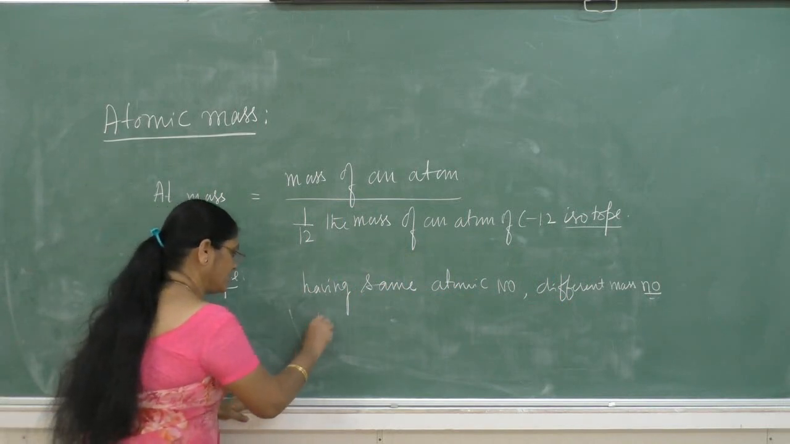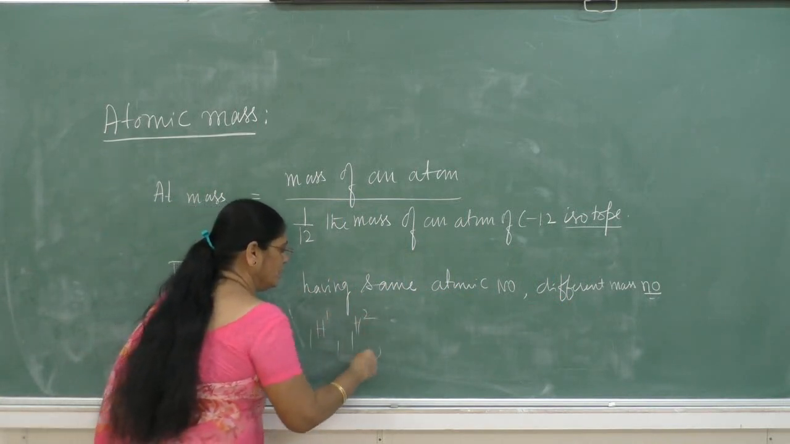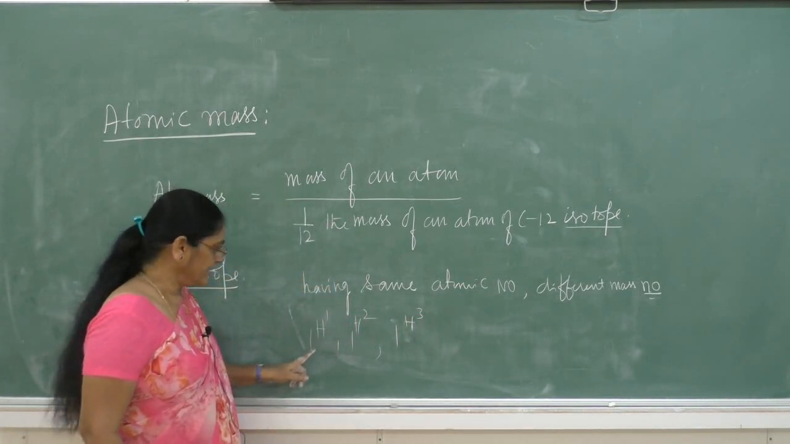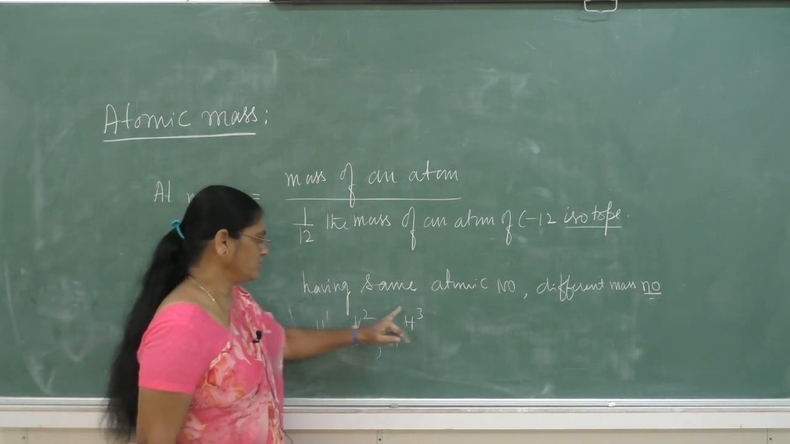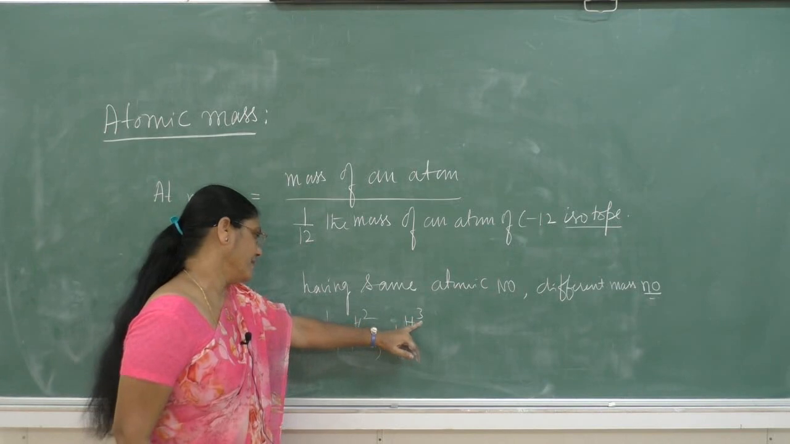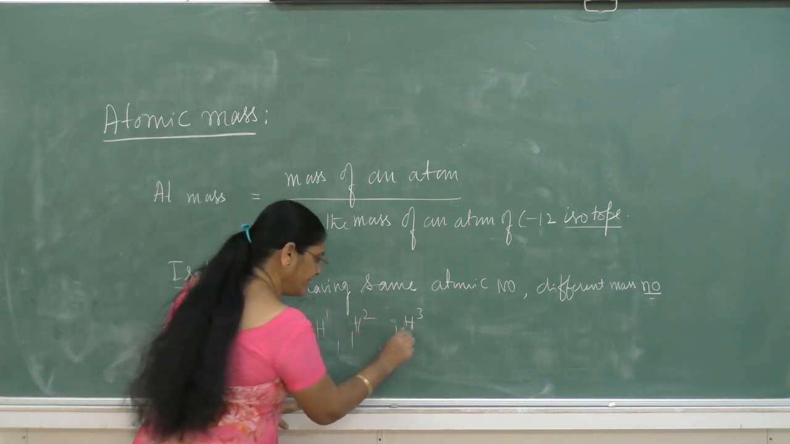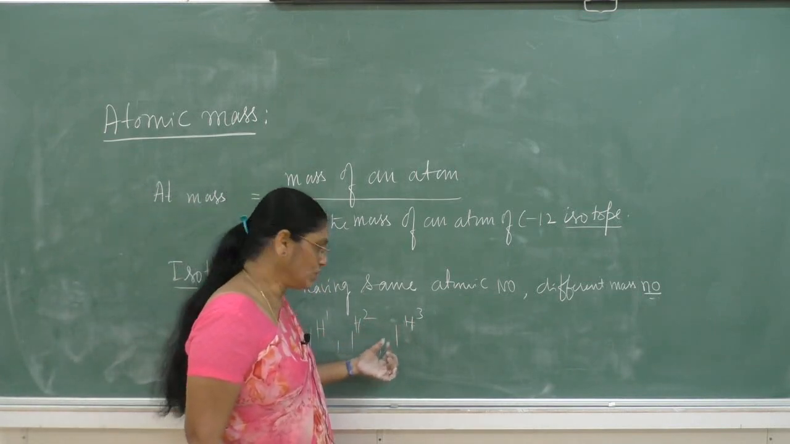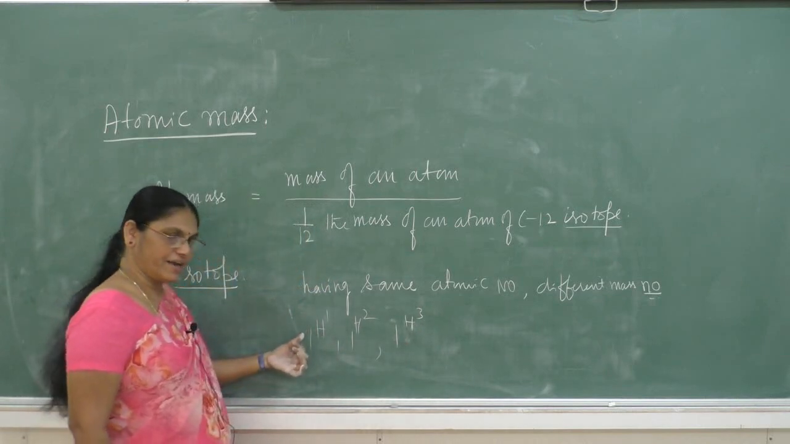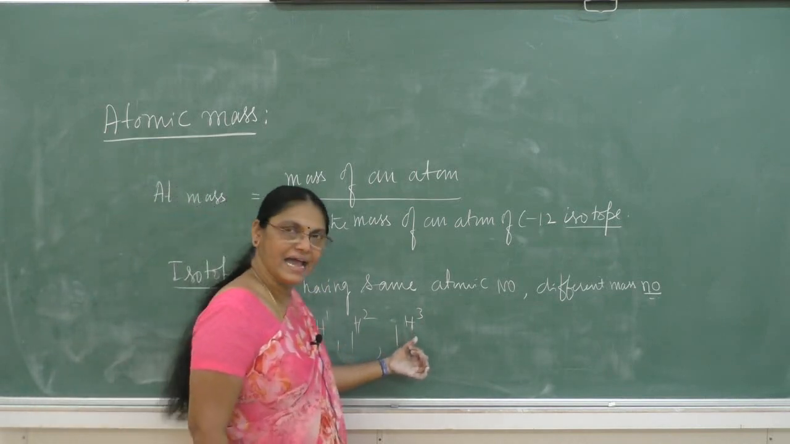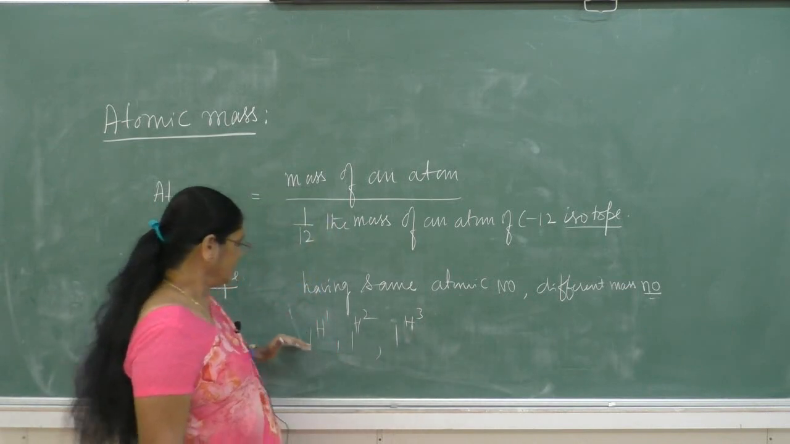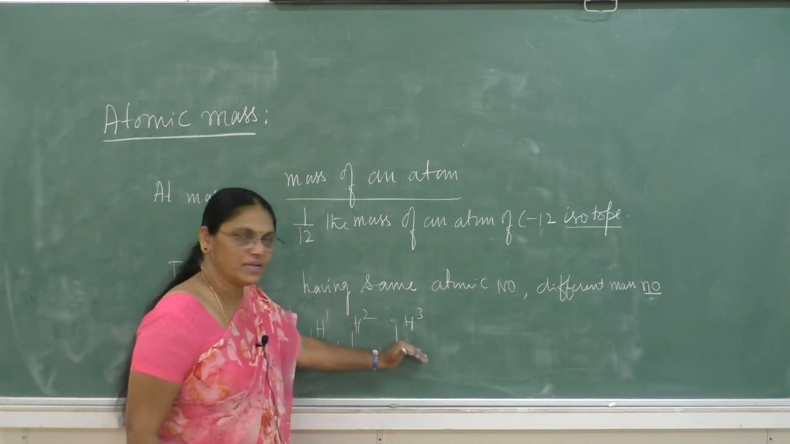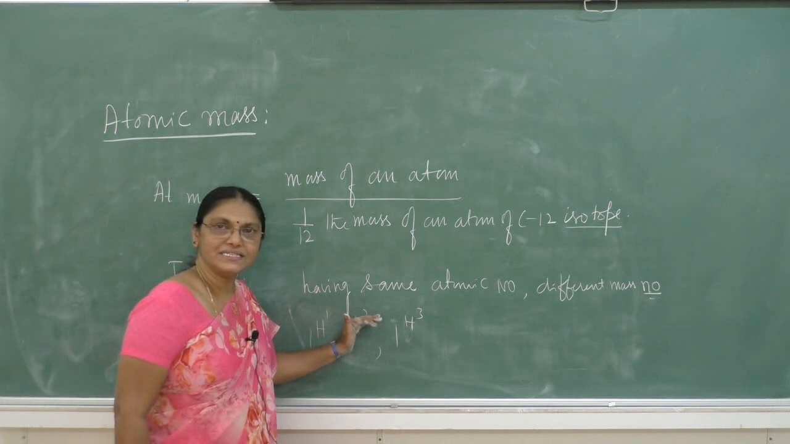Example for isotopes: 1H1, 1H2, 1H3. Here 1 denotes the atomic number, and 1, 2, 3 are the mass numbers. These are the different isotopes of hydrogen. They are hydrogen, deuterium and tritium. These three isotopes have the same atomic number but different mass numbers.